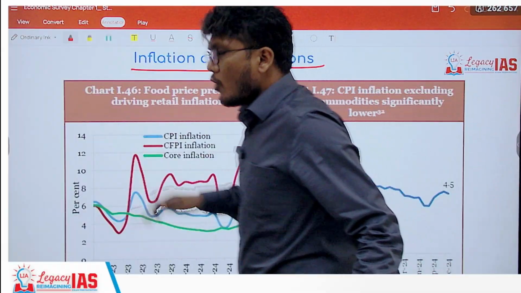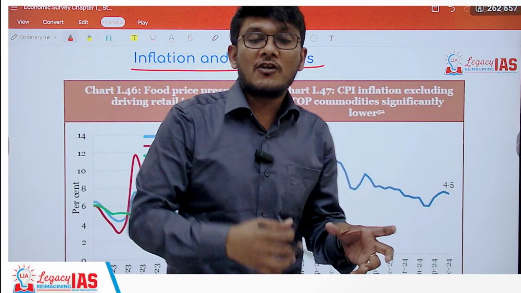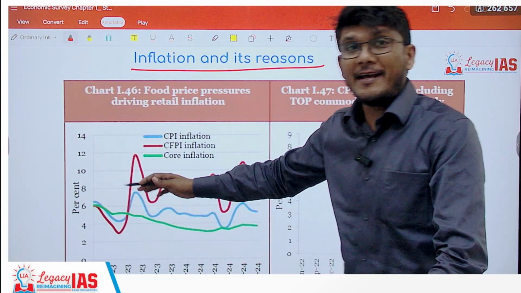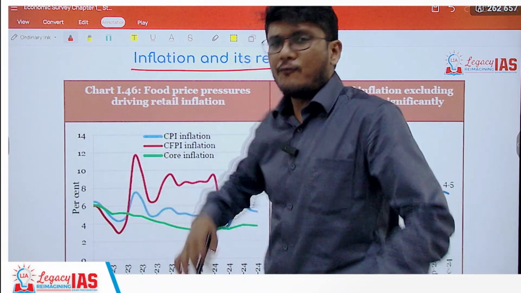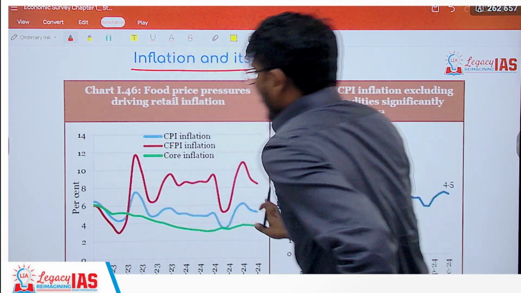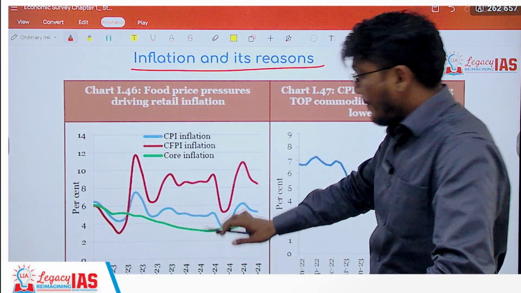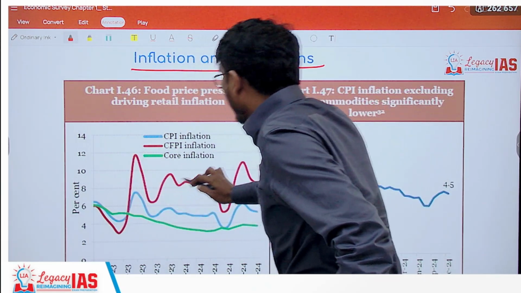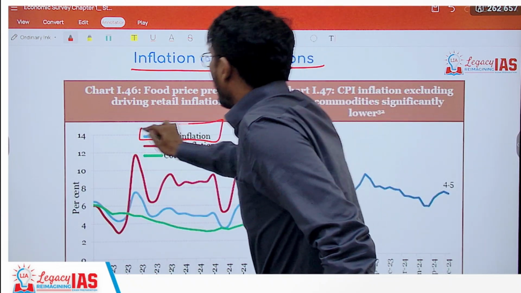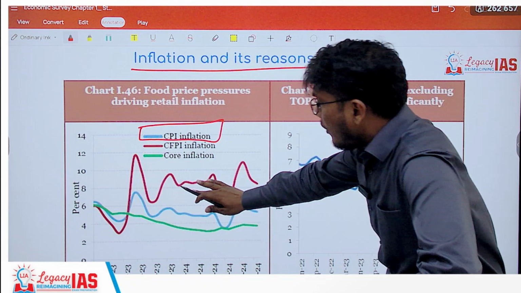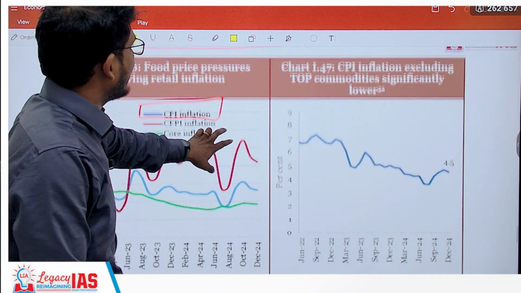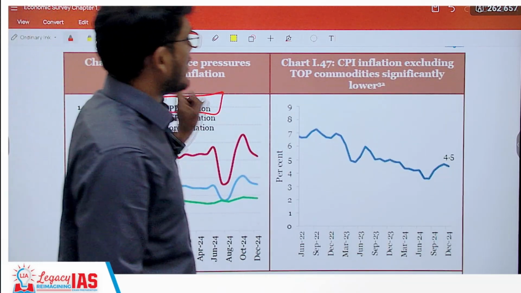Core inflation is what? Core inflation is your inflation minus food and energy. So this core inflation, green, is headline inflation minus the inflation which consists of food and power. So when you eliminate food and power, the inflation is sort of low. But this food inflation is pulling the total inflation up. So you can see that the total inflation, that is CPI, is up because of the high level of food inflation. Very important for your exam to know that the food inflation is driving the total inflation up.